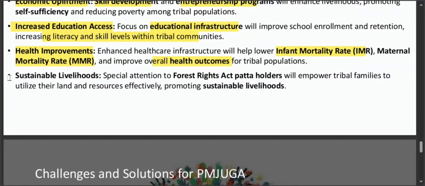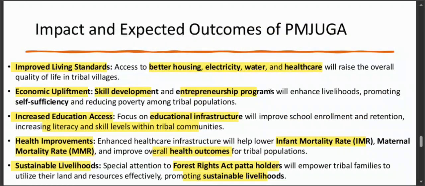The last one is sustainable livelihoods. The special attention to Forest Rights Act patta holders will empower tribal families to utilize their land and resources effectively, promoting sustainable livelihoods. So all these are long-term impacts which are expected out of this PMJUGA implementation.